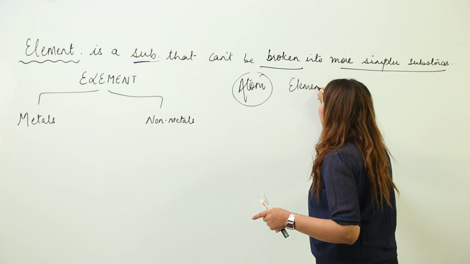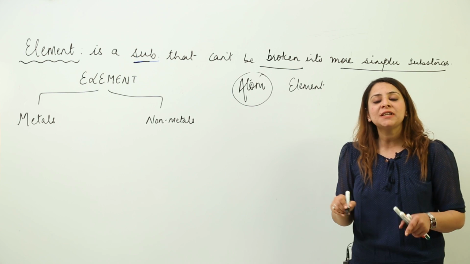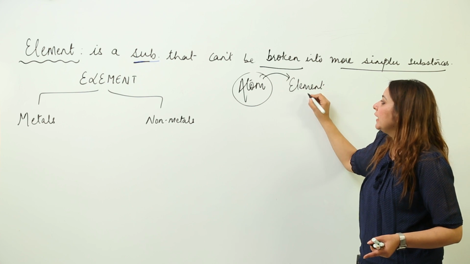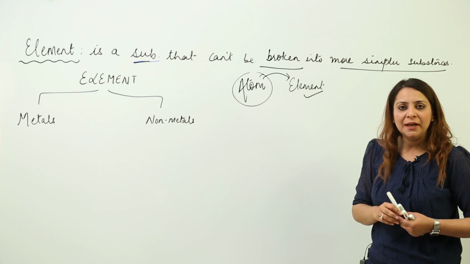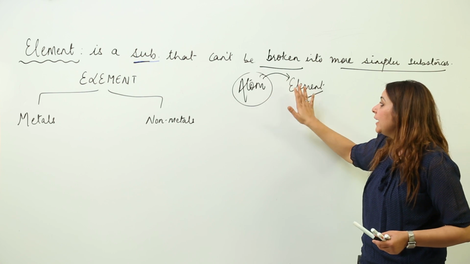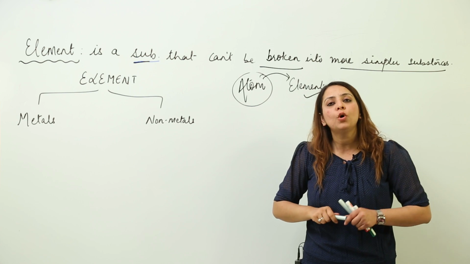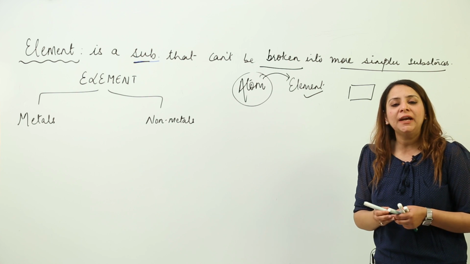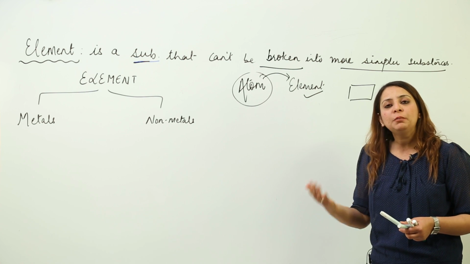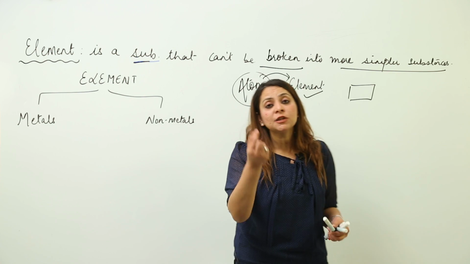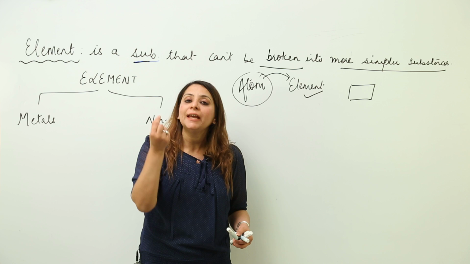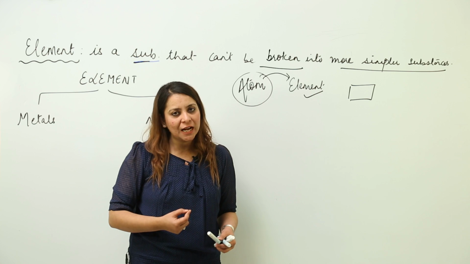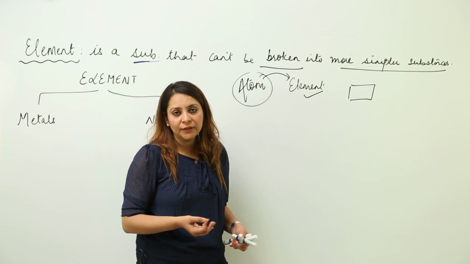But as we know that we cannot see an atom, so obviously the substance which we can see, from which the element is made, that is an element. So what is an element? An element is made up of atoms, and it is a substance which can't be broken into simpler substances. Suppose I give you some element and ask you to break it. If you keep on breaking it more and more, even a smaller piece of an element will have the element only, because it cannot be broken into simpler substances. So it is the simplest substance that we can see with the naked eye.